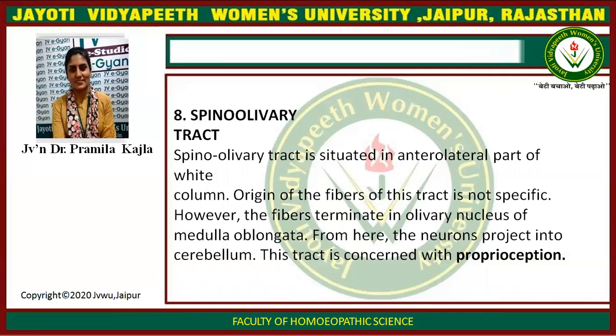Spino-olivary tract. Spino-olivary tract is situated in the anterolateral part of the white column. The origin of the fibers of this tract is not specific. However, the fibers terminate in the olivary nucleus of the medulla oblongata. From here, the neurons project into the cerebellum. This tract is concerned with proprioception.